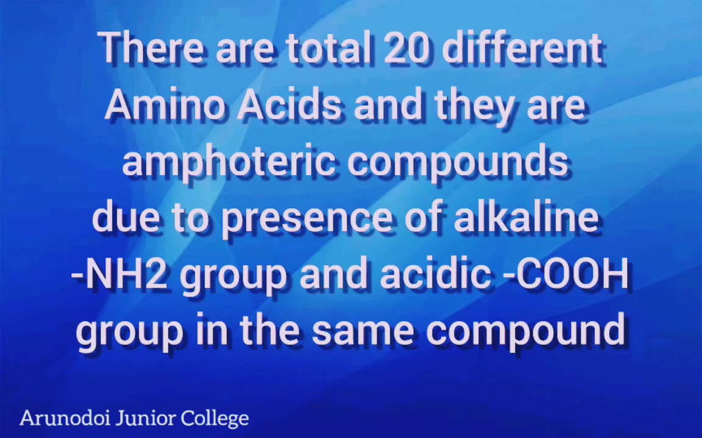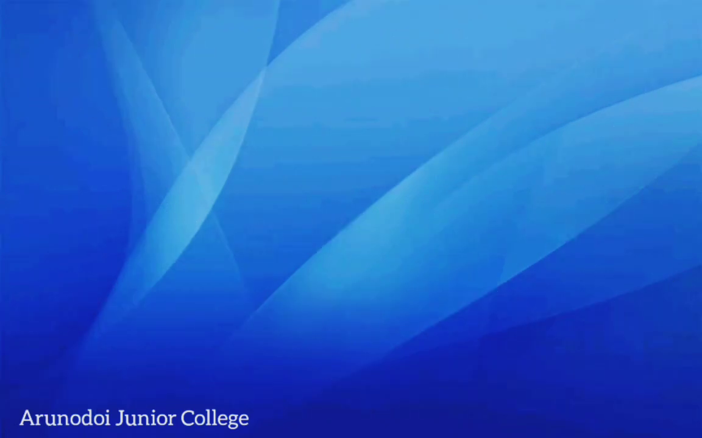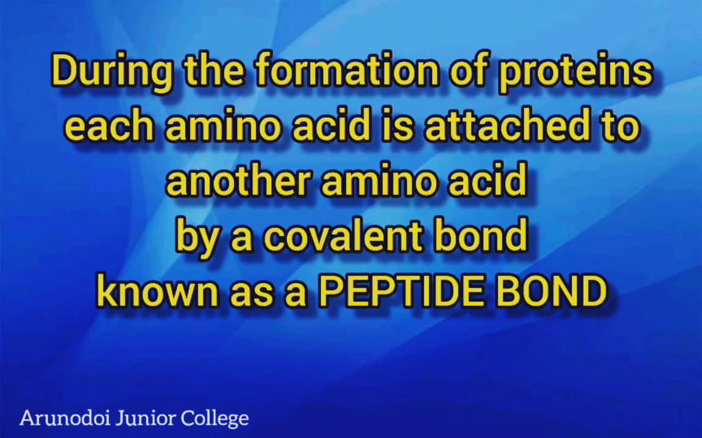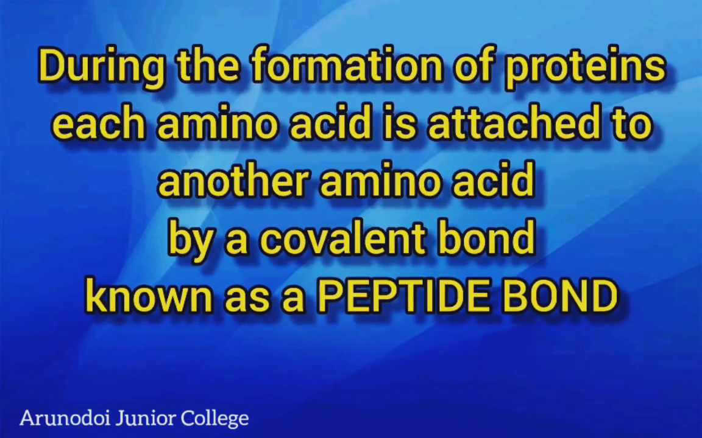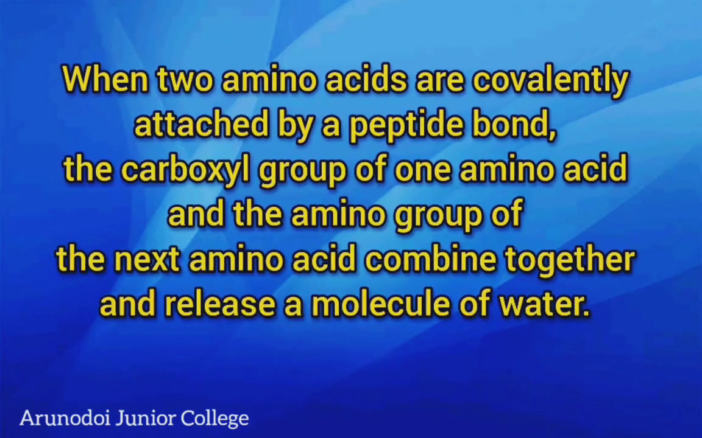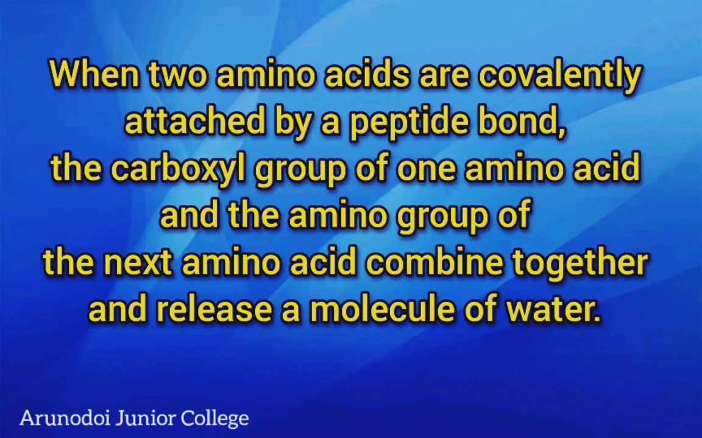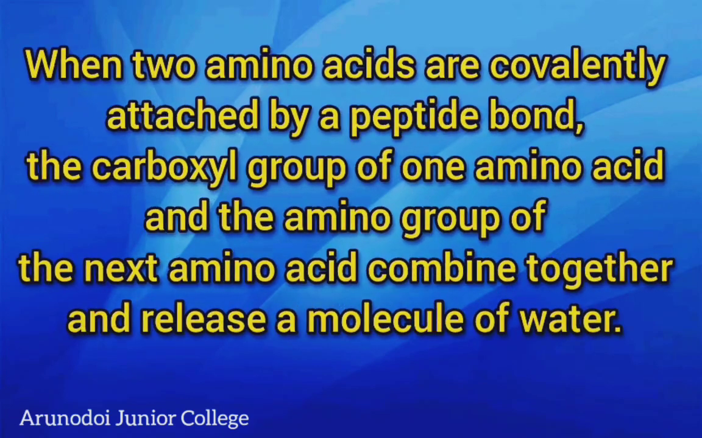All these 20 different types of amino acids are amphoteric compounds due to the presence of an alkaline NH2 group and an acidic carboxyl group. During the formation of protein, each amino acid is attached to another amino acid by a covalent bond called a peptide bond, also known as a peptide linkage. When two amino acids are covalently attached by a peptide bond, the carboxyl group of one amino acid and the amino group of the next amino acid combine together and release a molecule of water.